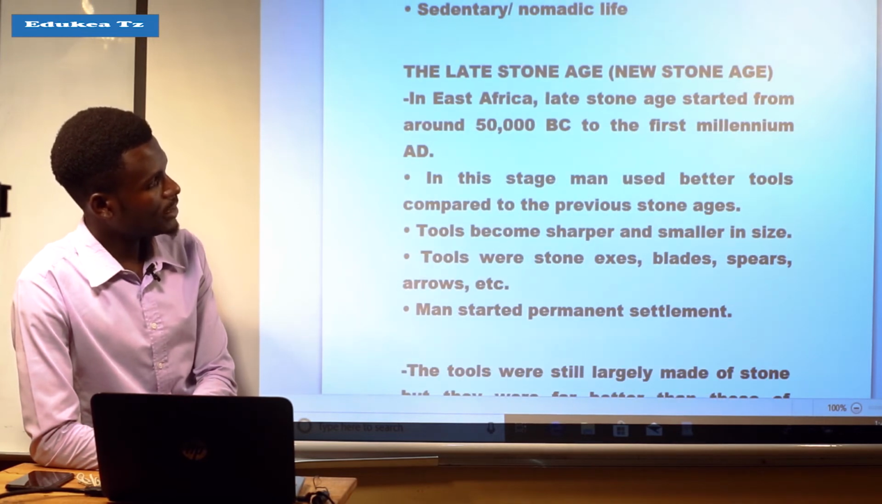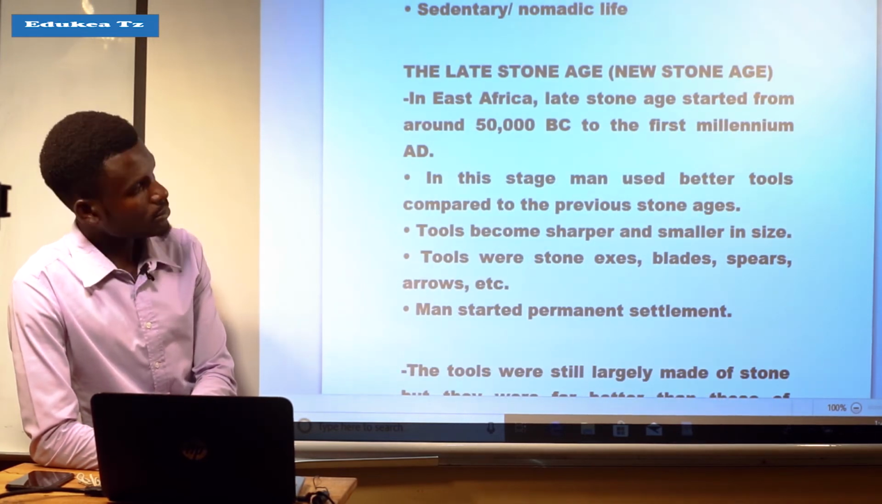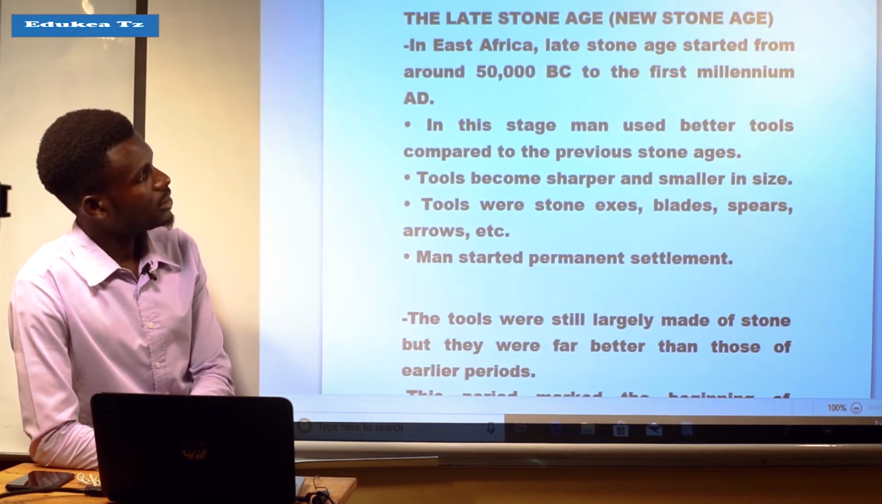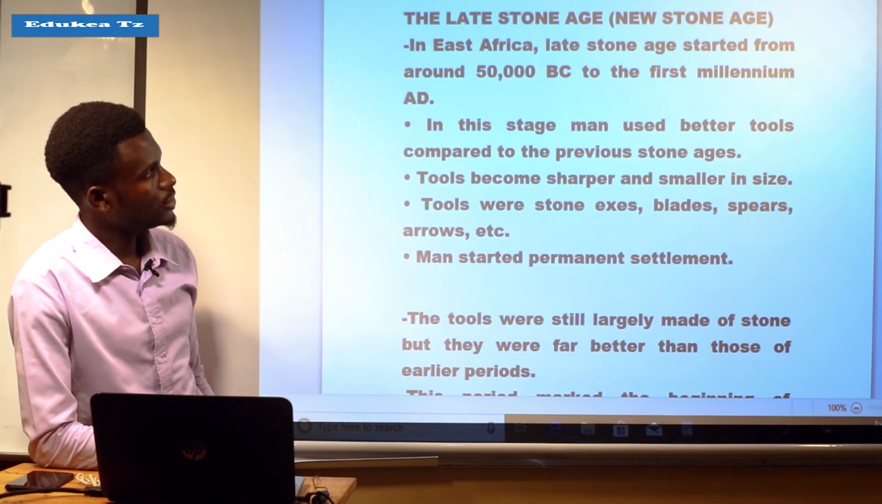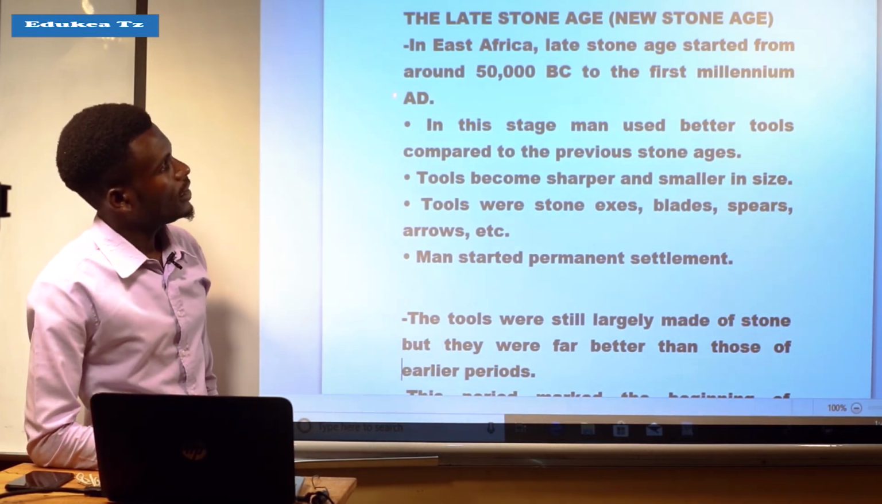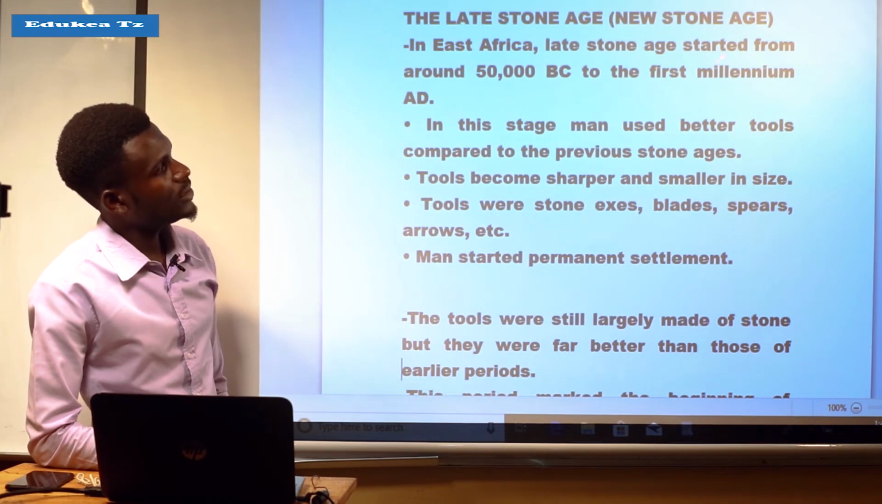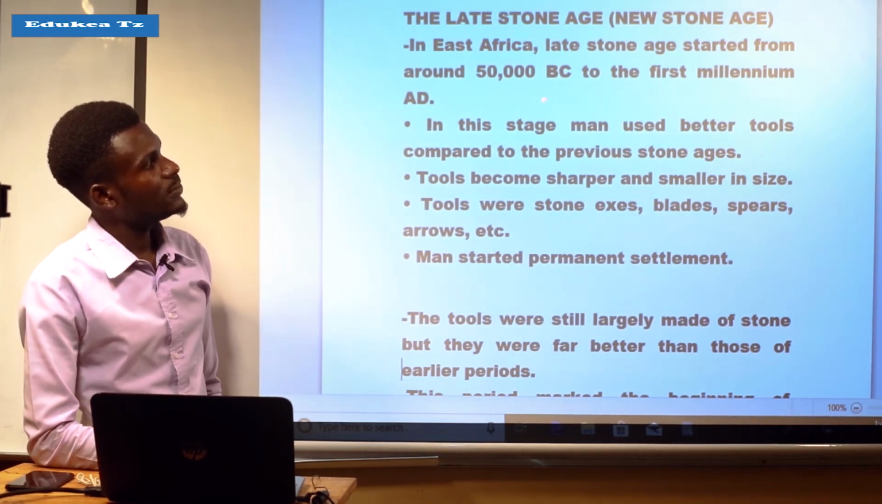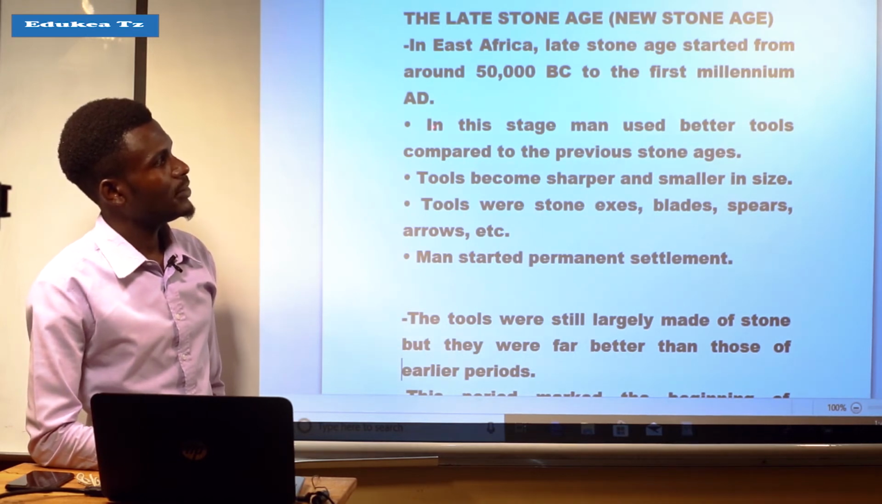So let us see the Late Stone Age, or New Stone Age. In East Africa, the Late Stone Age started from around 50,000 BC to the first millennium AD.